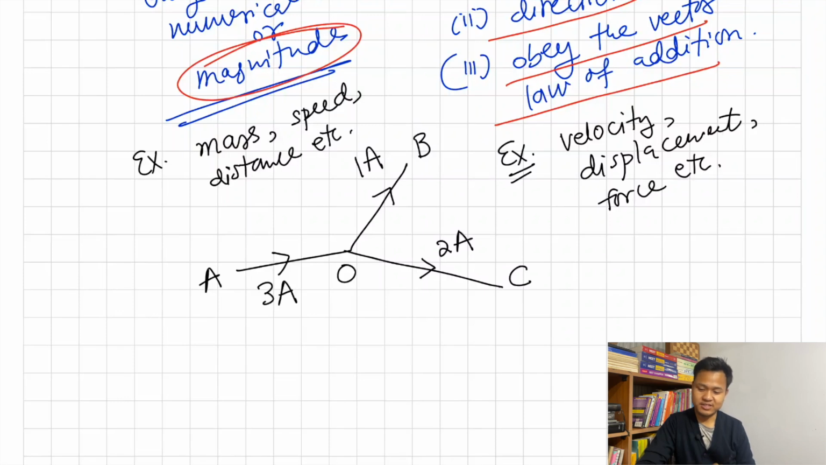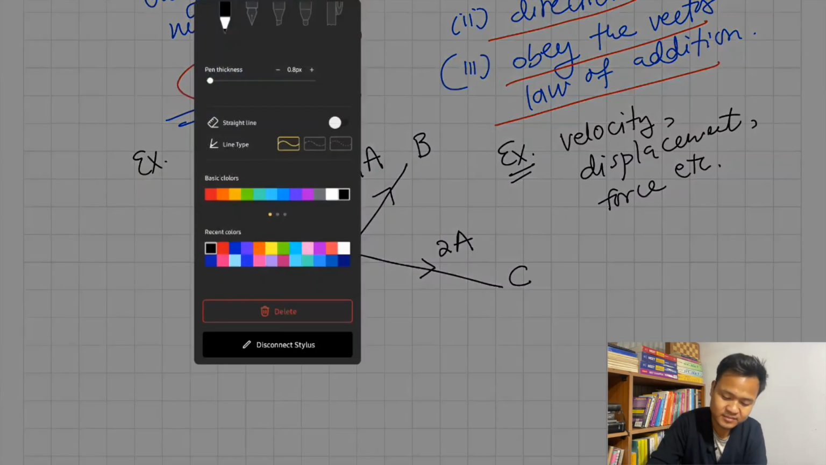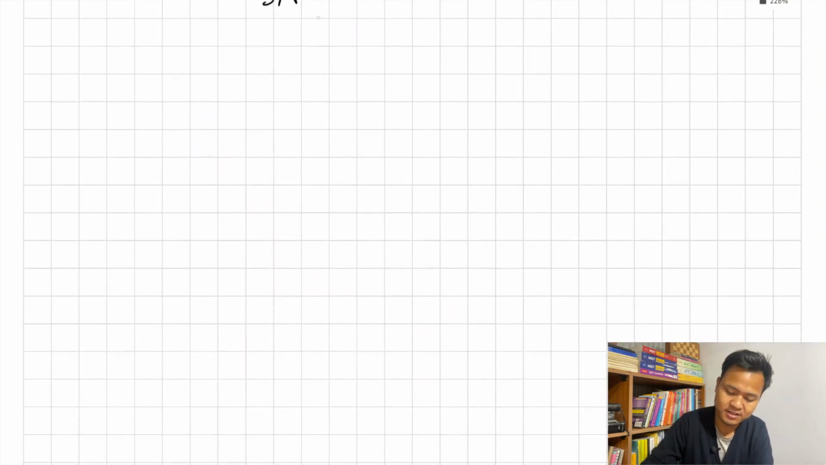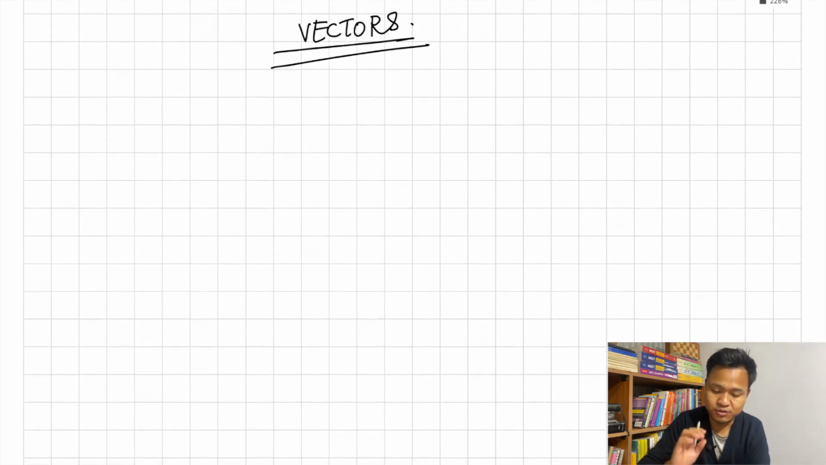So when you write velocity, the direction is important. You have to write it along with the direction. Now, that is the basic difference between scalar and vector. Okay, so now let's go into vectors. So first, how do you represent?